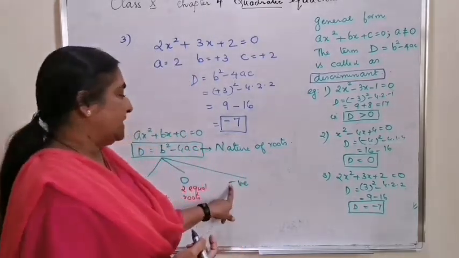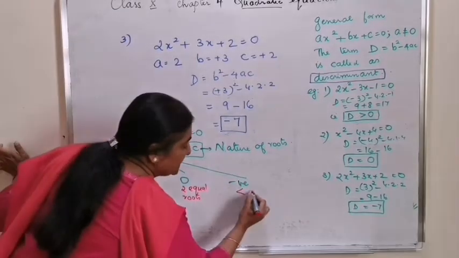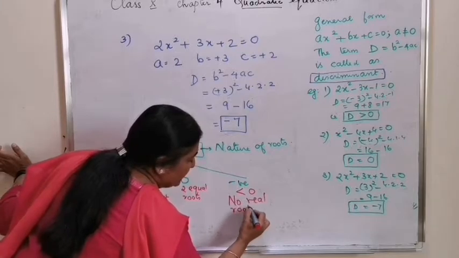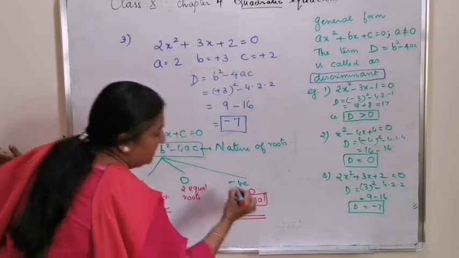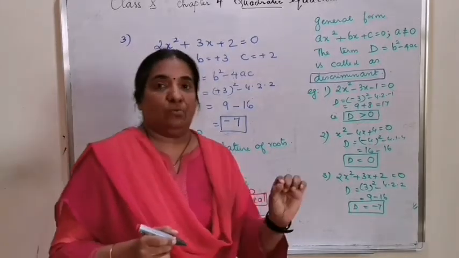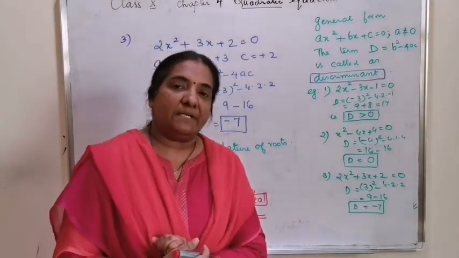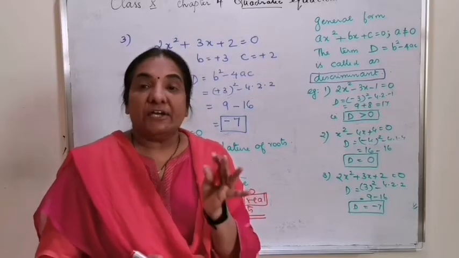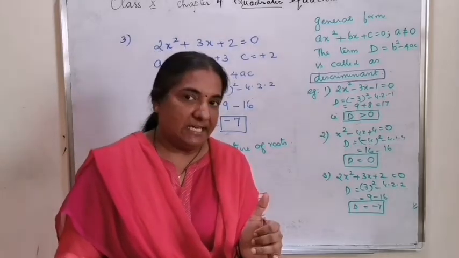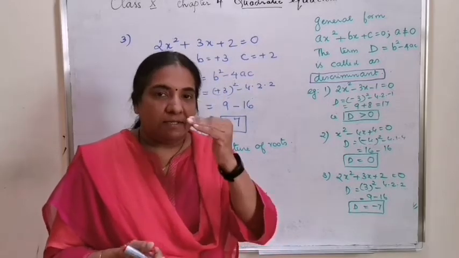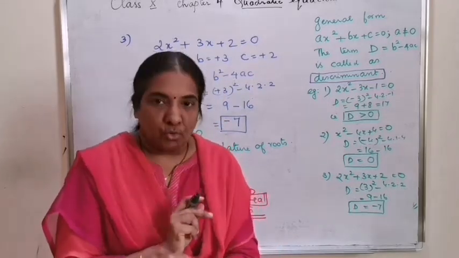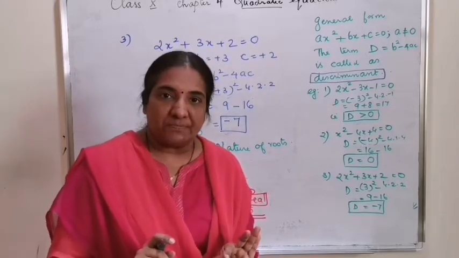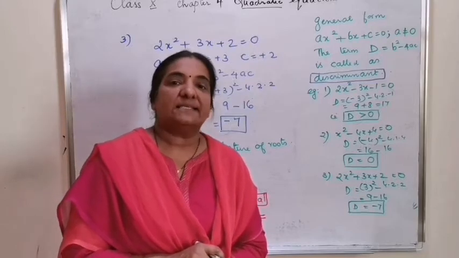Whereas if the discriminant is a negative value or less than 0, there are no real roots. Please understand the meaning. There are no real roots. That means the real numbers includes natural numbers, whole numbers, integers, rational numbers and irrational numbers. And under this system, there are no roots possible. But definitely there are complex roots, which is a syllabus of class 11.